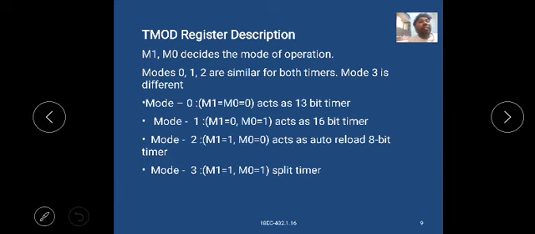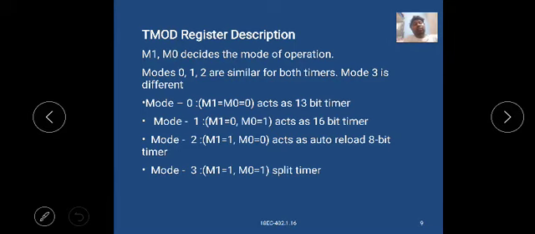TMOD register description. M1 M0 decides the mode of operation.